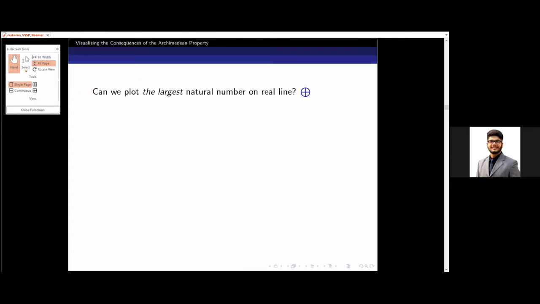Now, can we try to plot the largest natural number on the real line? I'm inquisitive. I want to try to plot the natural numbers on the real line. Let us see what will happen if we try to do it. Suppose this is the set of natural numbers and it ends here, and alpha is an upper bound. Clearly, alpha is an upper bound. That means it is bounded above and the natural number set is non-empty.